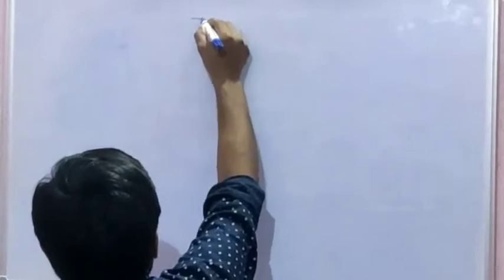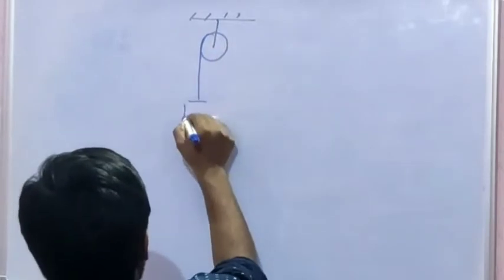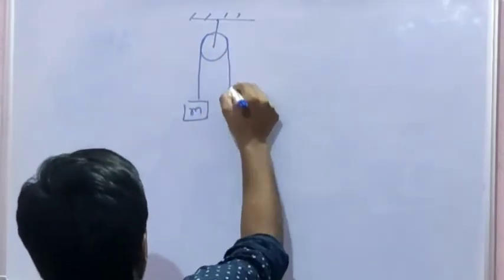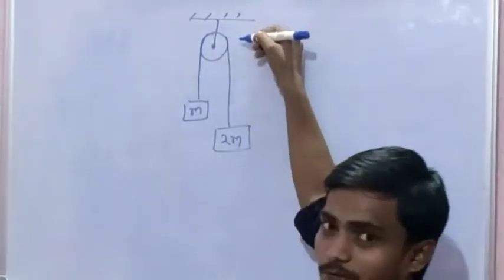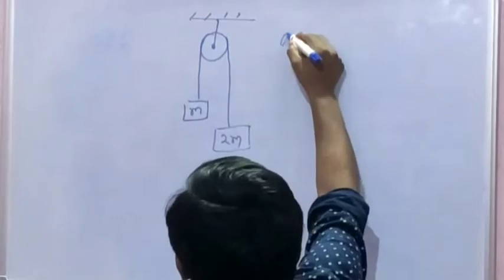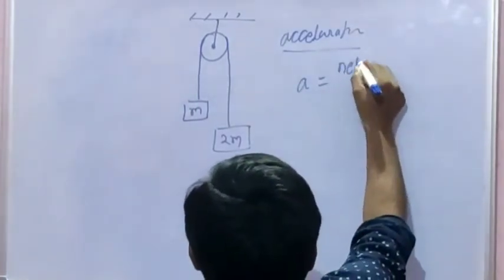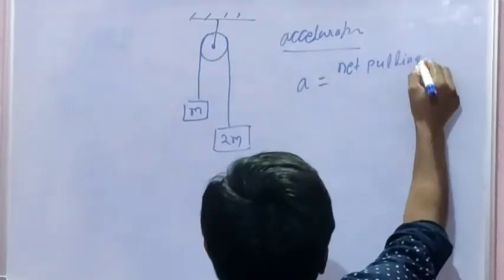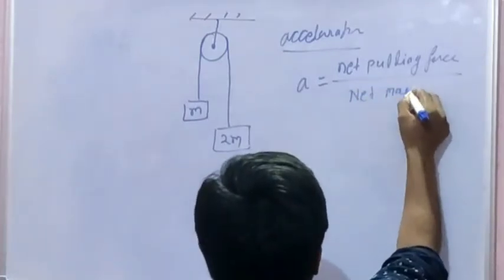Let's take one example. Masses 2m and m, with a frictionless and weightless pulley. Then what is the acceleration of this system? The formula: net pulling force by net mass of this system.